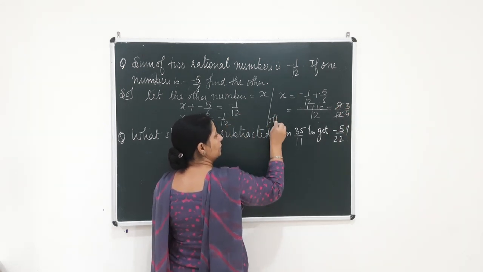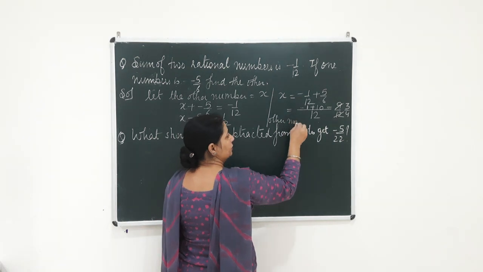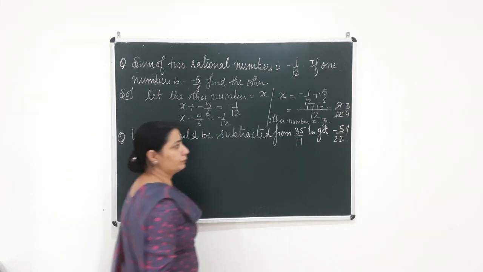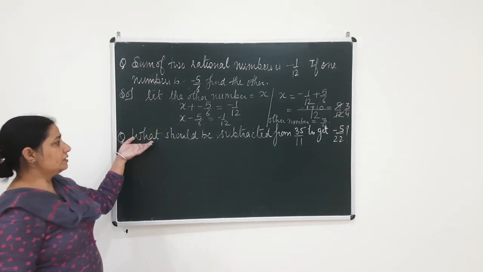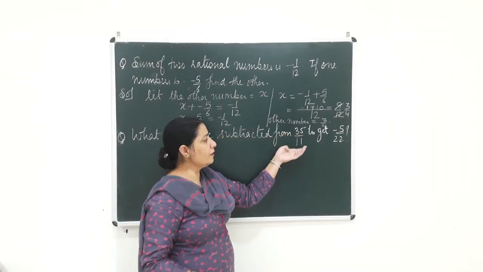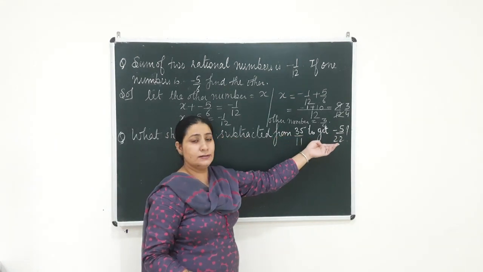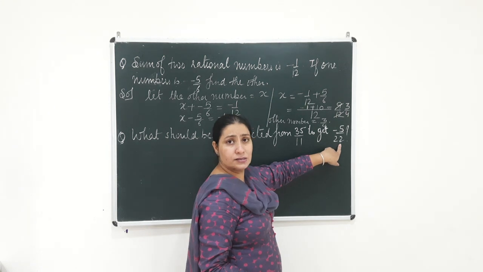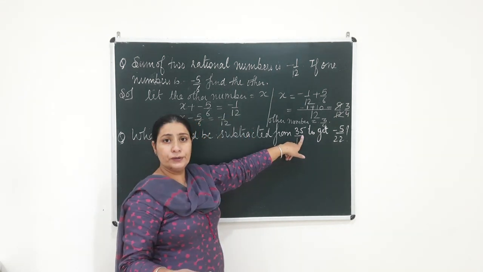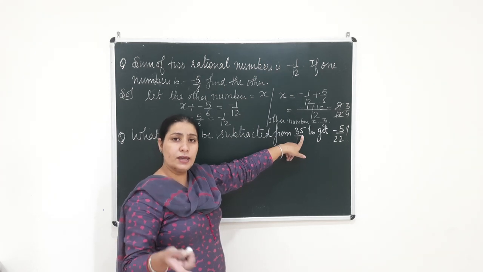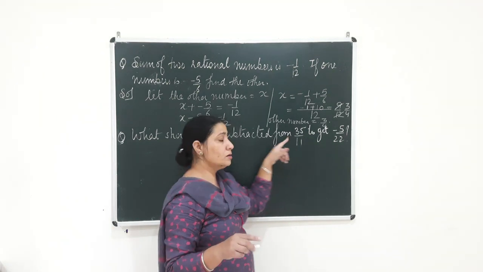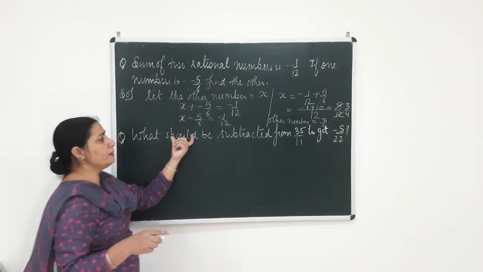So the other number is equal to 3 upon 4. Now let us see the second number. What should be subtracted from 35 by 11 to get... To get means this is my final answer, and I have to subtract something from this number. That means, when you are taking from, the number which is after from comes first. So you have to find a number that should be subtracted.